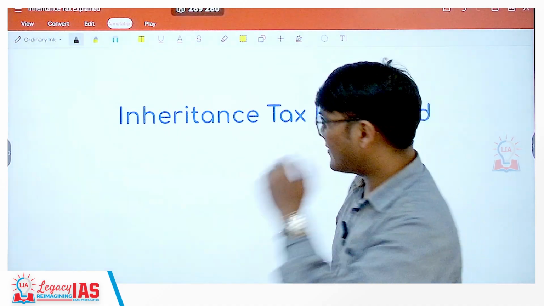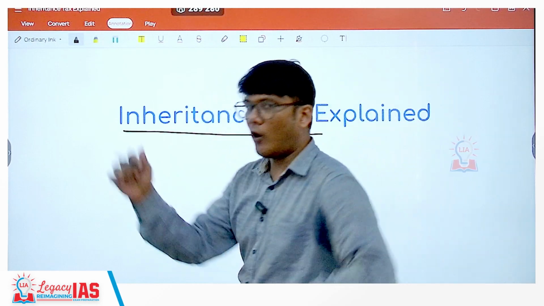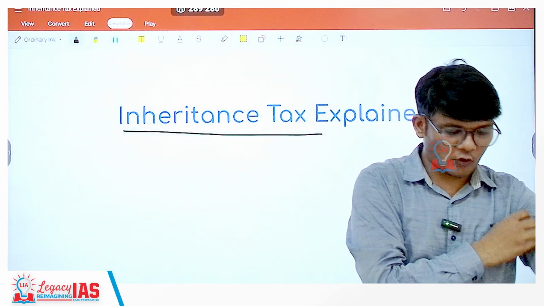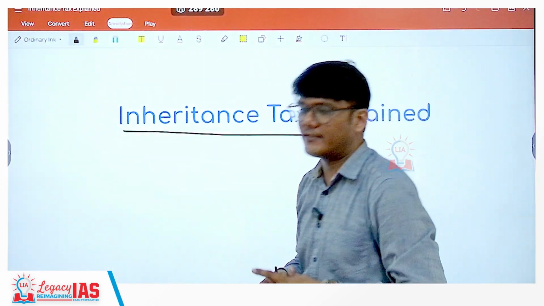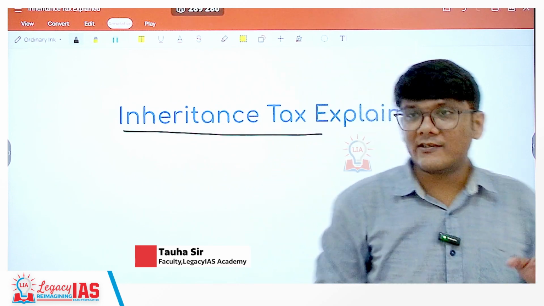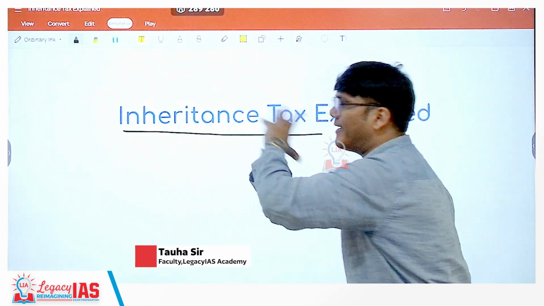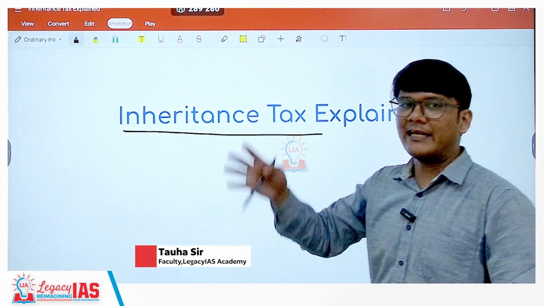So today we will be discussing the inheritance tax. We'll look at what is inheritance tax, what is its concept, why is it there actually, and in which countries is it there. Is it there in India or not, and also what is the controversy with respect to inheritance tax that is going on presently in India, everything in detail.